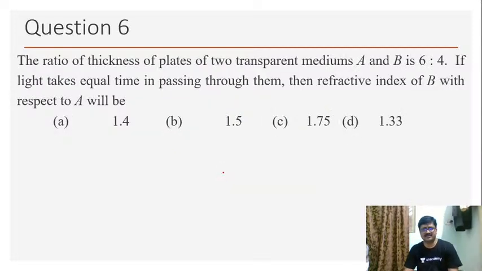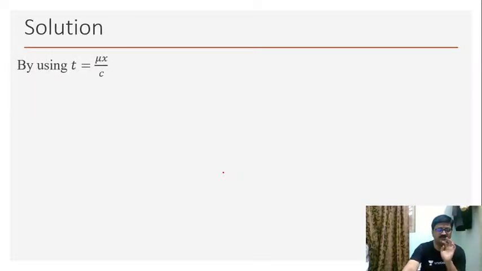Question number 6. The ratio of thickness of plates of two transparent mediums A and B is 6 is to 4. If the light takes equal time in passing through them, then the refractive index of B with respect to A will be. Ratio of thicknesses they have given, plates. So in the first step I'll make use of time t, the time taken by light to travel through a medium having thickness x.